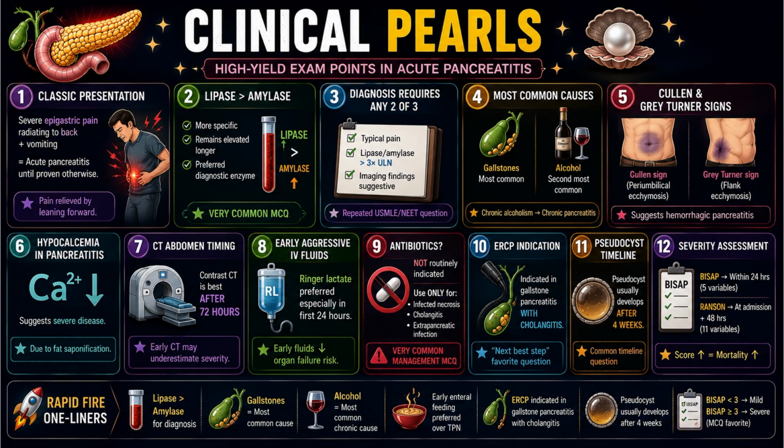Now the rapid-fire one-liners. Lipase greater than amylase for diagnosis. Gallstones are the most common cause. Alcohol is the most common chronic cause. Early enteral feeding is preferred over TPN. ERCP indicated in gallstone pancreatitis with cholangitis. Pseudocyst develops after 4 weeks. BISAP less than 3 means mild. Greater than or equal to 3 means severe.